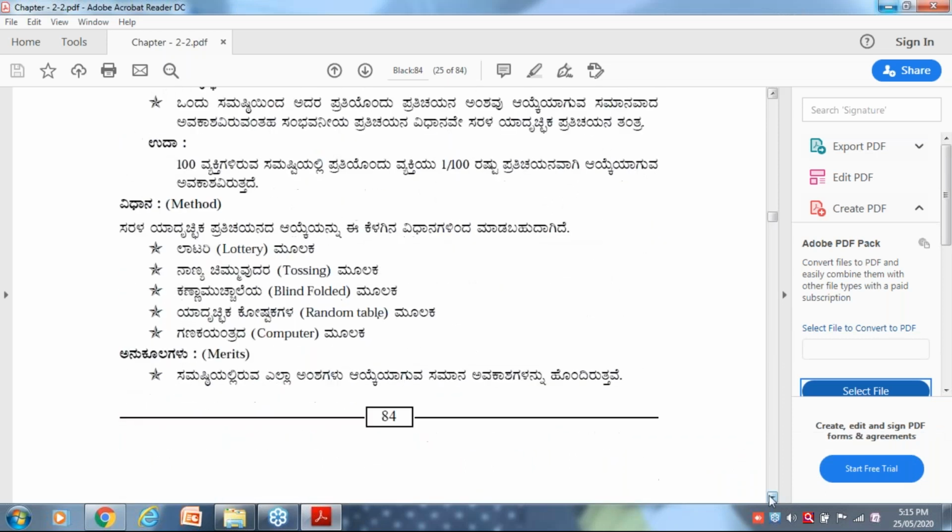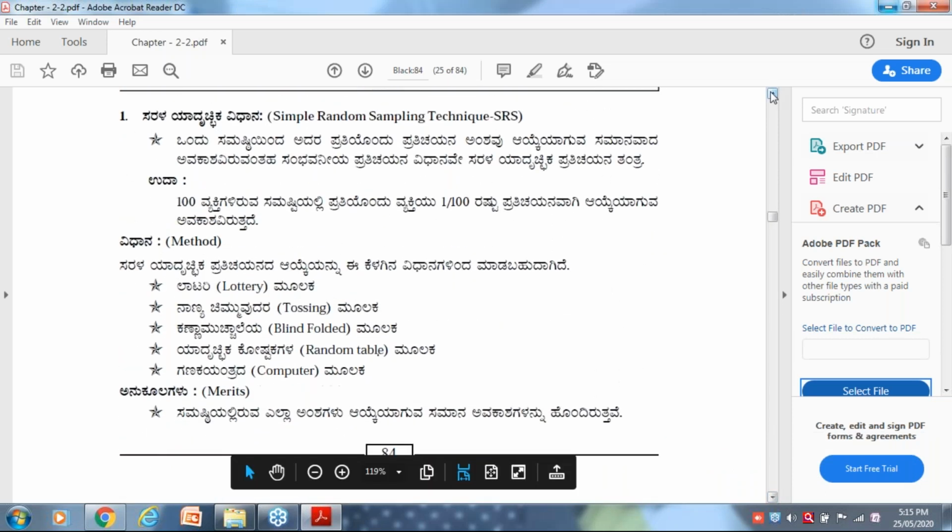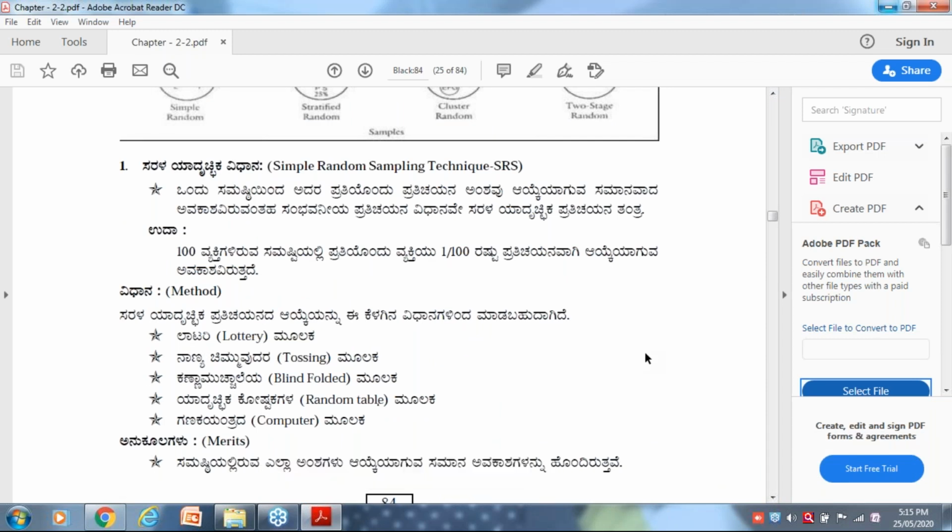Simple random sampling technique. Random sampling is like when your teachers ask you to come. The simple random sampling technique can be selected with the help of lottery, tossing, blindfolded method, random tables, or by computer. They are going to select how many out of 1000. As I told, in North Karnataka I'm going to take a sample of 1000.